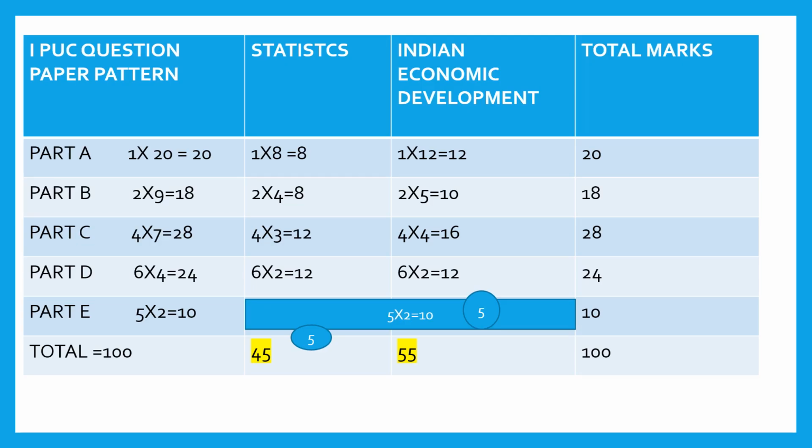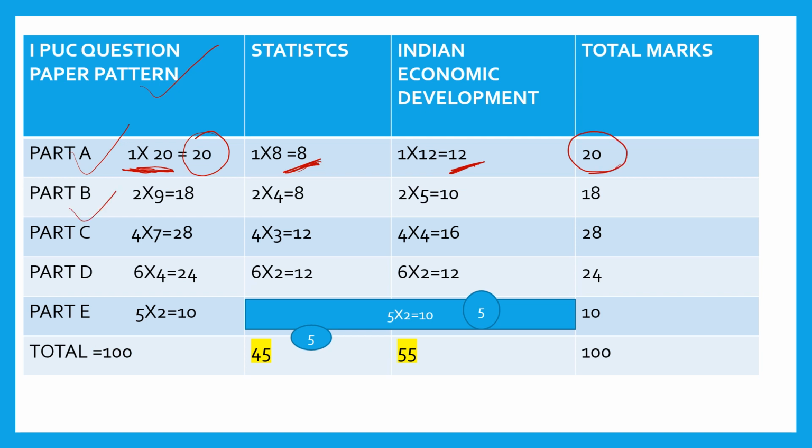Dear students, here is the first PUC question paper pattern. From part A, there will be 20 1-mark questions, which include multiple choice, fill in the blanks and match the following. The total marks is 20, no choice. From statistics, you need to attend 8 questions, and from Indian economic development, 12 questions. These 8 and 12 are compulsory, there is no choice. So you will get 20 marks.